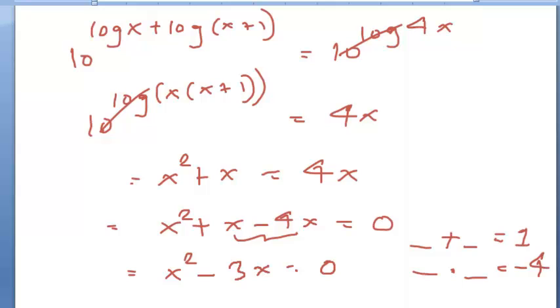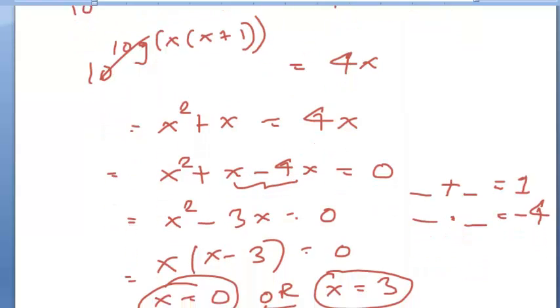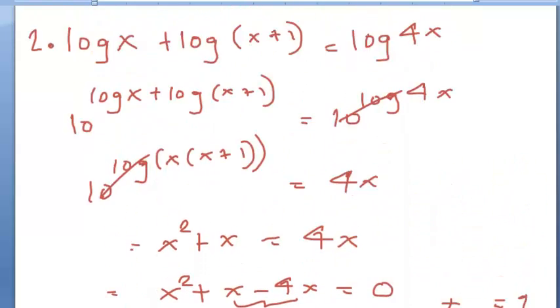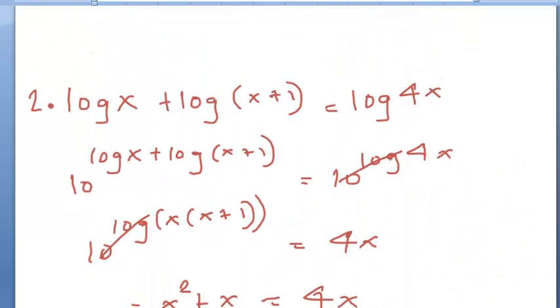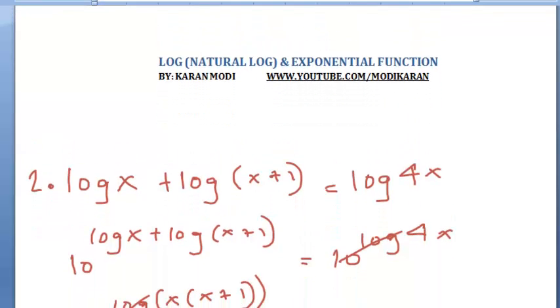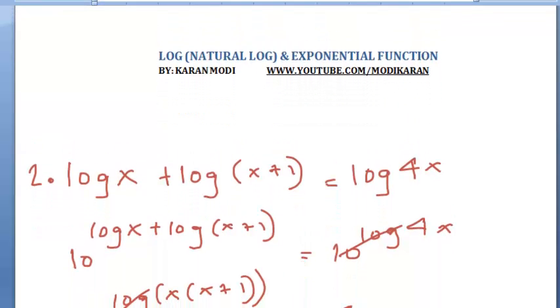Now we can just factor out x, x minus 3, and we know that equals 0. So x can be equal to 0, or x is equal to 3. So there we go. This is the solution of our problem. So sorry for the confusion over here, but let's go on and